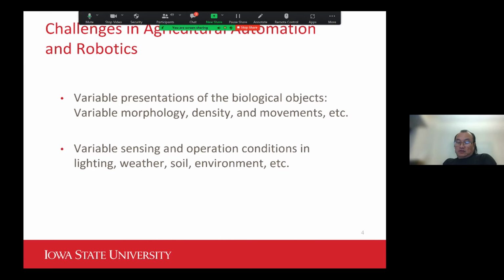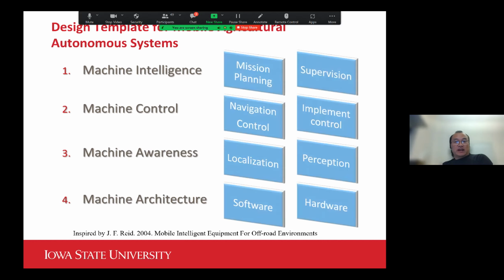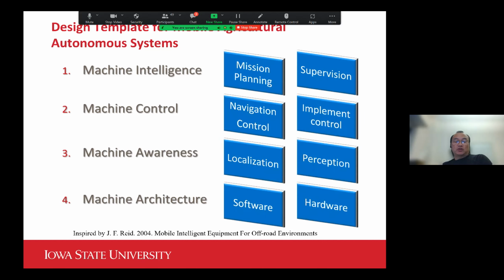So when we talk about robots being cool, right, to have a really cool robot takes a lot of work and innovation. And this is the slide I would like to show people when I talk about agricultural robots, especially mobile robots, which navigate by themselves in the field.